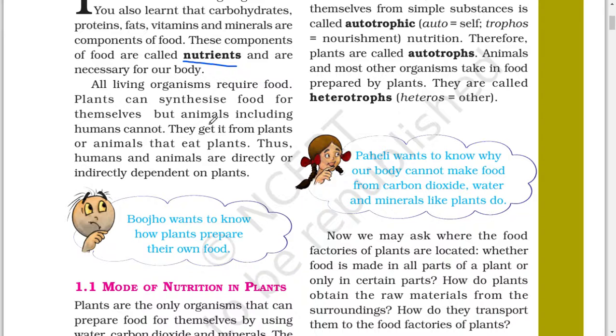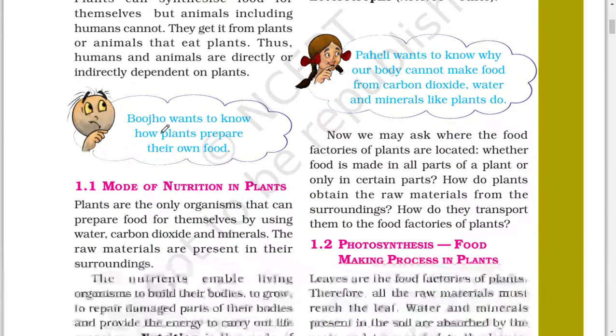Plants can synthesize food for themselves, but animals, including humans, cannot. They get it from plants or animals that eat plants. Thus, humans and animals are directly or indirectly dependent on plants. Bojo wants to know how plants prepare their own foods.